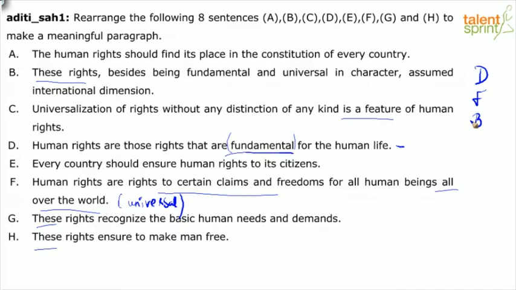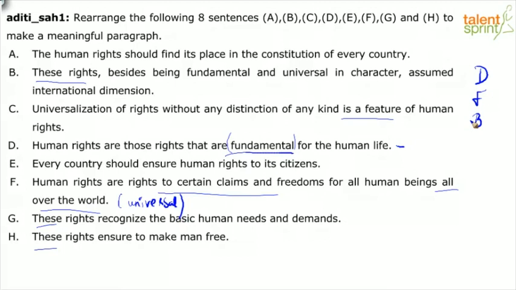So let's look for connecting words, right? You might be stuck here after this. You don't know what it is going to be. So let's look at connecting sentences. Universalization of rights without any distinction of any kind is a feature of human rights.